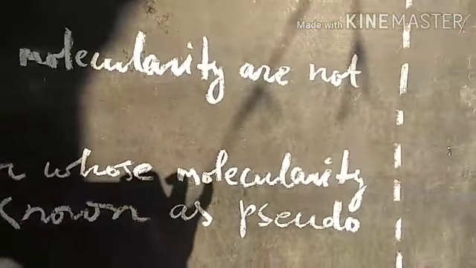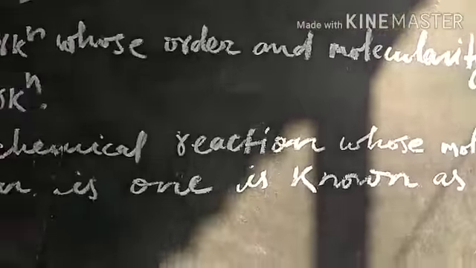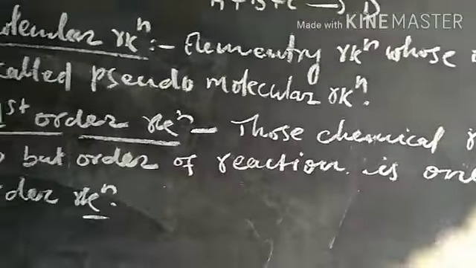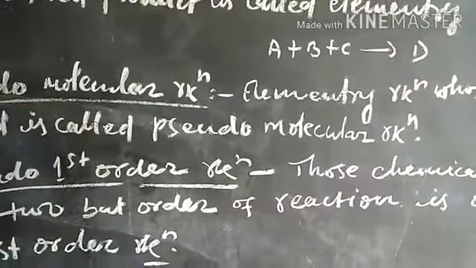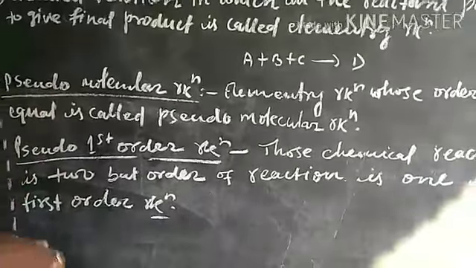Pseudo-molecular reaction: an elementary reaction whose order and molecularity are not equal is called a pseudo-molecular reaction. Those reactions in which order and molecularity are not equal are called pseudo-molecular reactions.